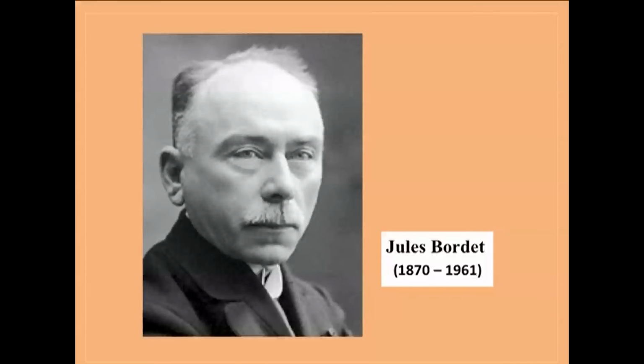Some other proteins help the antibody to kill the organism, and these proteins are called complement proteins. It was discovered by Jules Bordet, and he proposed that for the killing of an organism, two components are required. One is antigen specific antibody, and the second is some non-specific proteins which are always present in the serum. These two components together kill an organism.